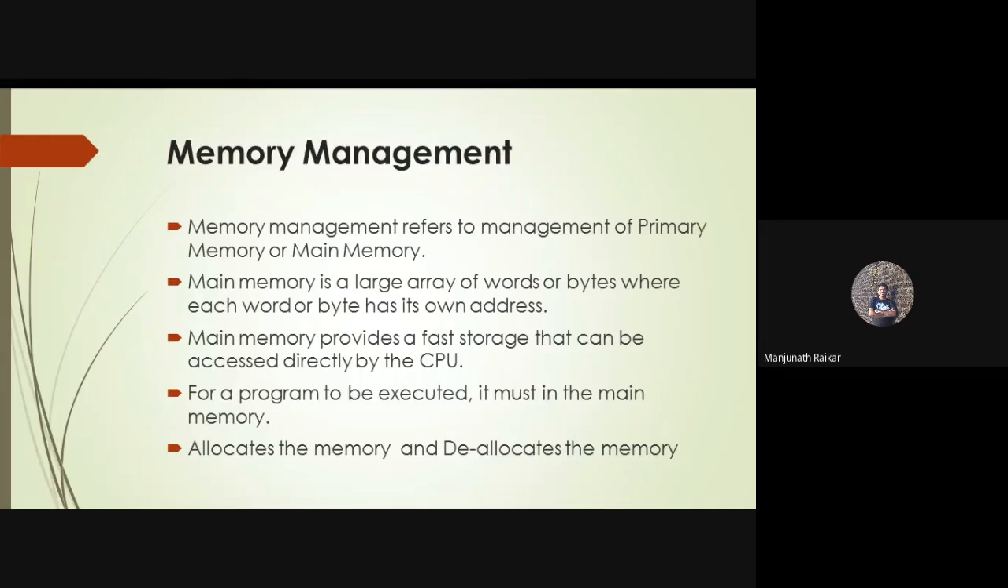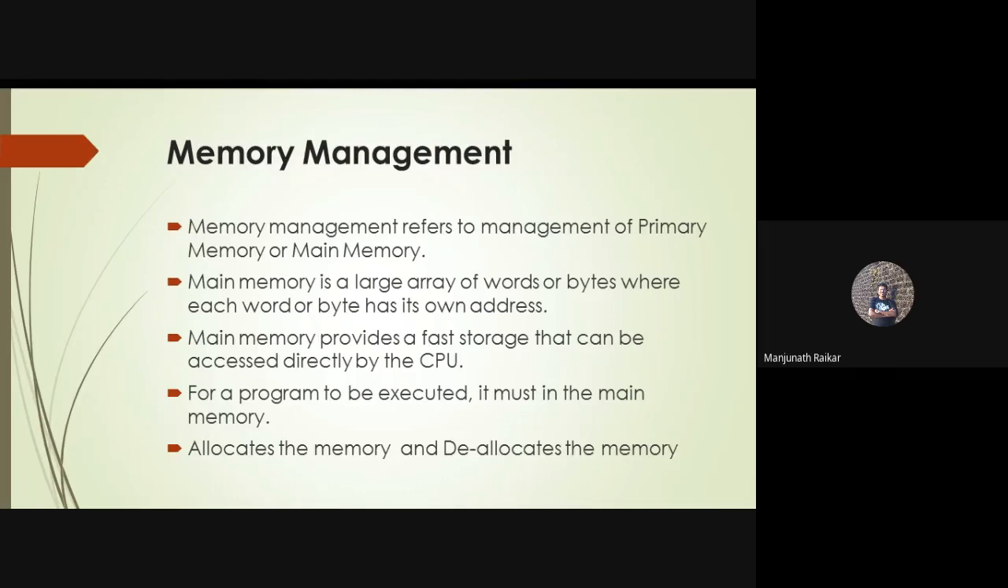Suppose initially there is 2 GB RAM, and after upgrading you may upgrade it to 4 GB RAM, or you may upgrade it to 8 GB RAM. Why are we upgrading the size of the RAM? Because it boosts the speed of the system. That's why we try to upgrade the size of the memory.